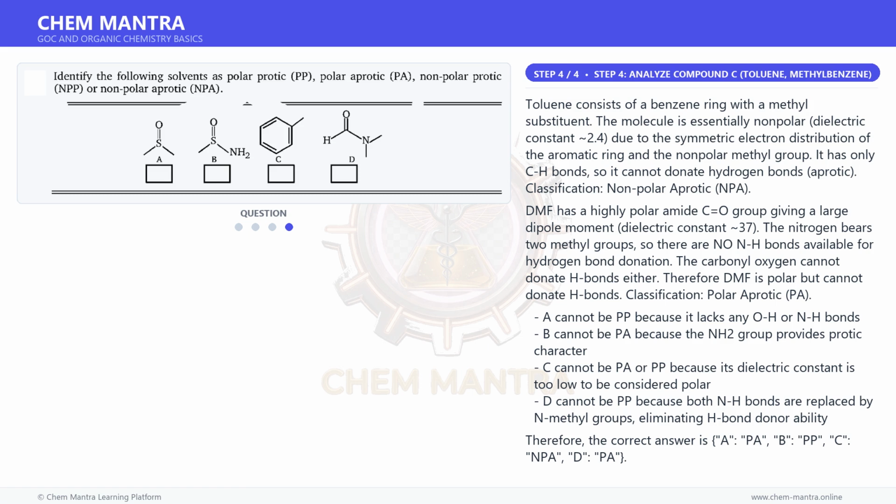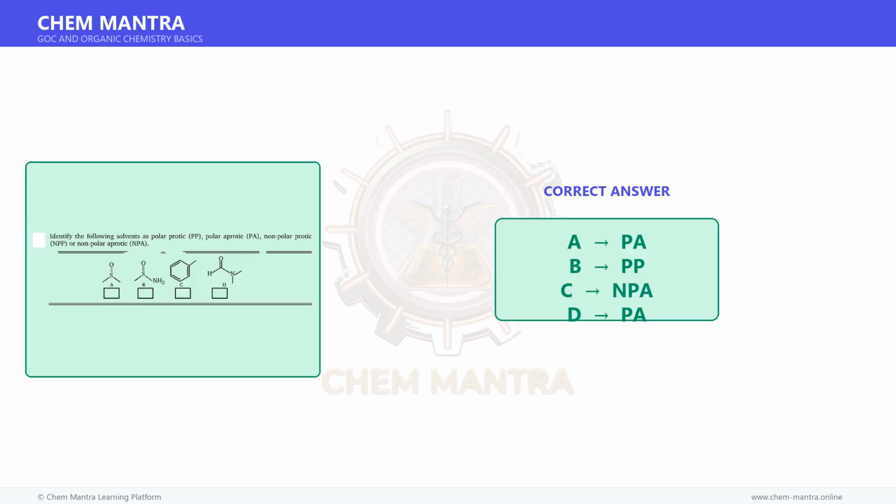Therefore, the correct answer is A, PA; B, PP; C, NPA; D, PA. Therefore, the correct matching is A matches PA, B matches PP, C matches NPA, D matches PA.